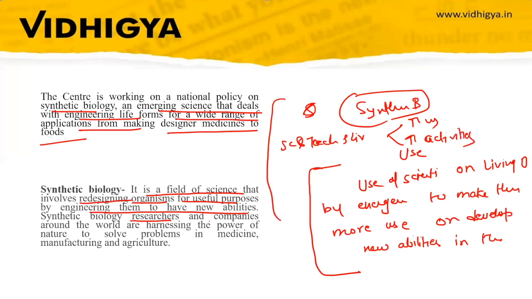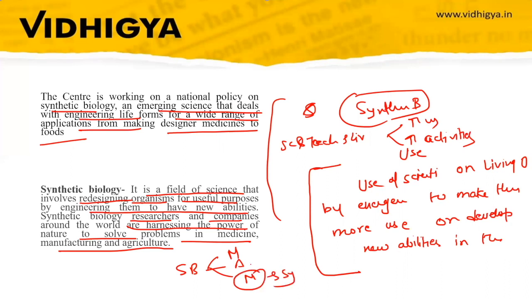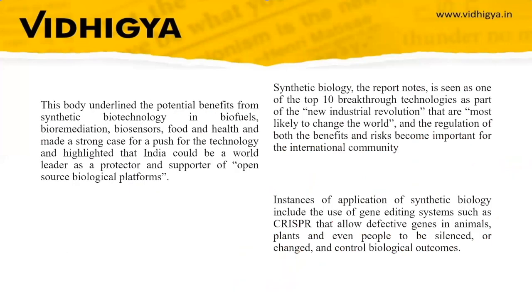Synthetic biology research and companies around the world are harnessing the power of nature to solve problems in medicine, manufacturing, and agriculture. So synthetic biology is being used in medicine, agriculture, and manufacturing, like synthetic textile. In agriculture, for example, there is BT brinjal, in which gene editing technology was used to insert the cry protein to make BT brinjal resistant to pesticide. Then medicines are being developed through synthetic biology. This body underlines the potential benefits of synthetic biotechnology in biofuels, so it can be used in making biofuels.